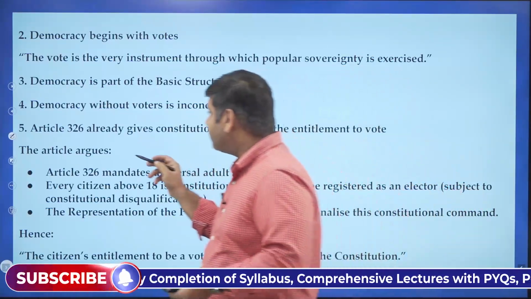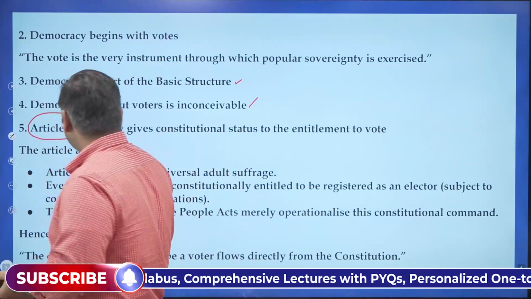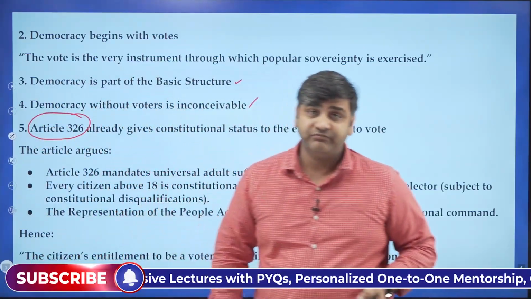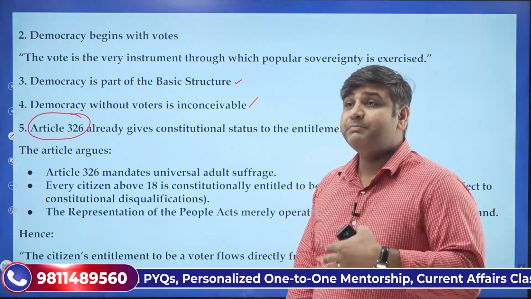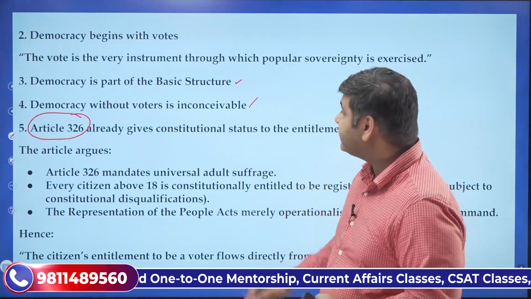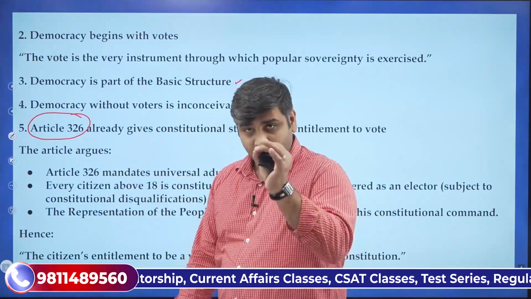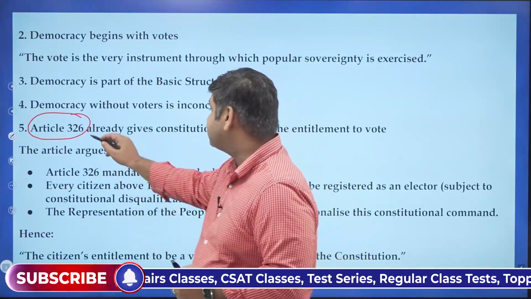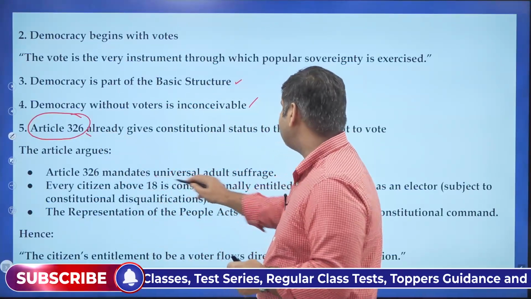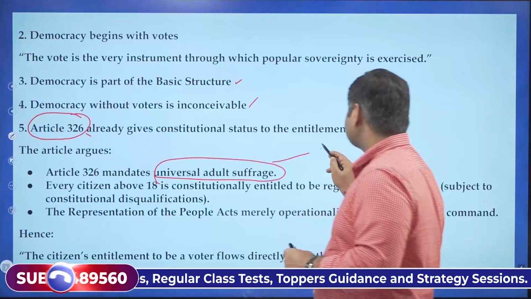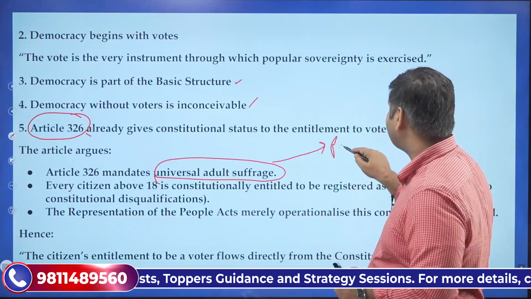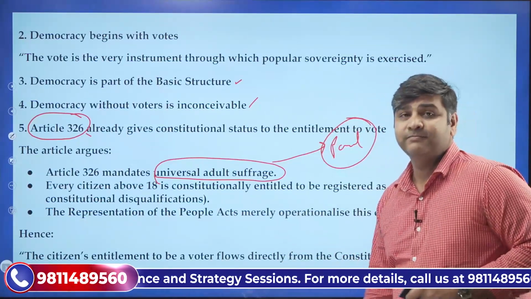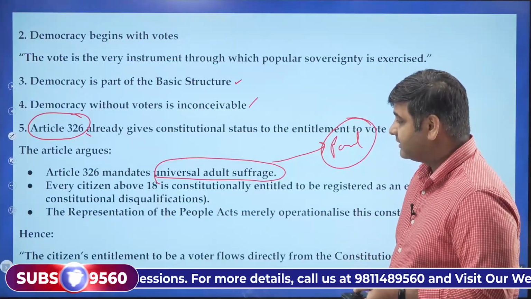And then they also say that under Article 326, the right to vote has been allowed, hence making it a constitutional right. But if you closely see Article 326, it talks about the universal adult franchise, and it also says the regulations made by the Parliament are important in this matter. I hope you are getting this.